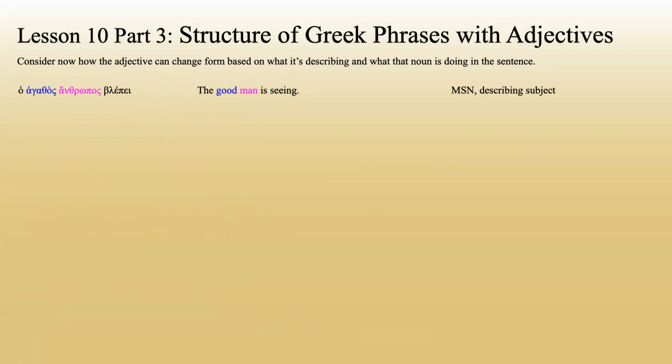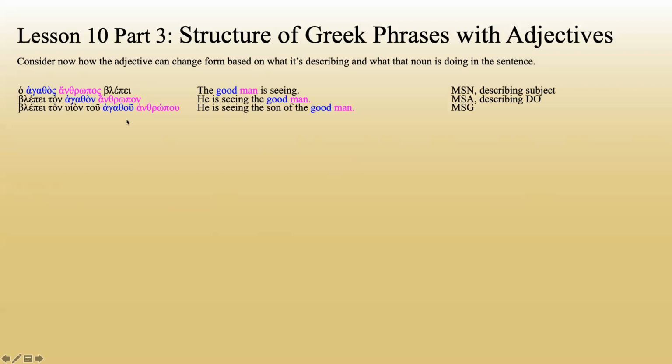So, ho agathos anthropos blepei. The good man is seeing. This is attributive because there's a definite article directly in front of the adjective. Here, the adjective is masculine singular nominative because it's describing something that's masculine singular nominative. It's describing the subject. Blepei ton agathon anthropon. He is seeing the good man. If I'm not mistaken, I think all of these examples are going to be attributive. So here, agathon is masculine singular accusative because anthropon is masculine singular accusative. It's describing the direct object.